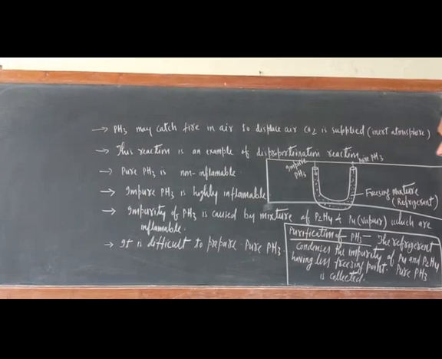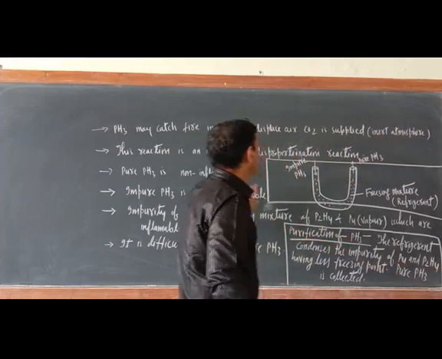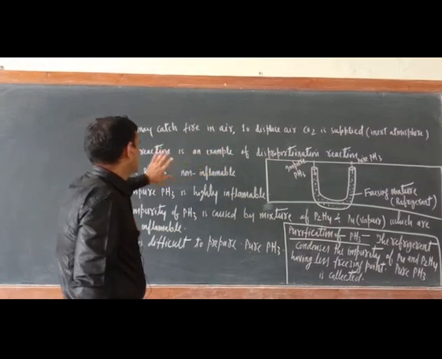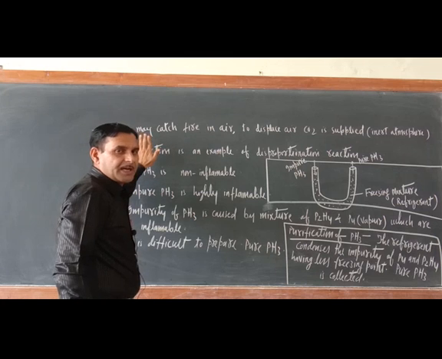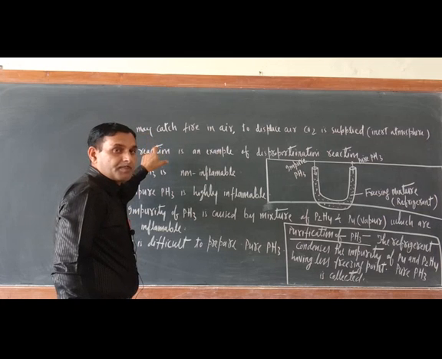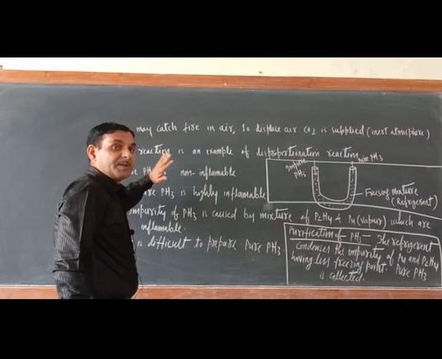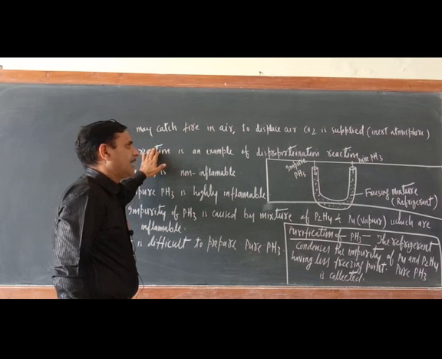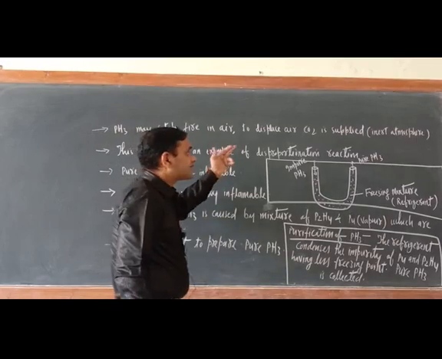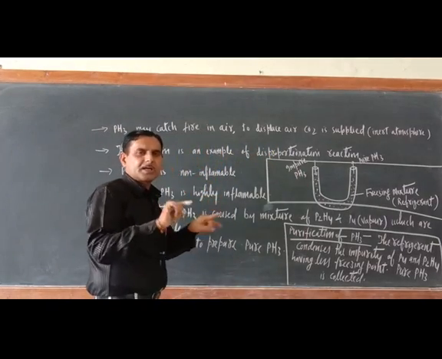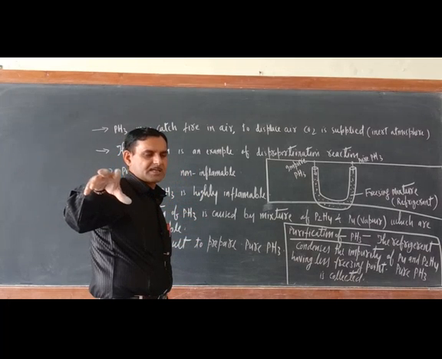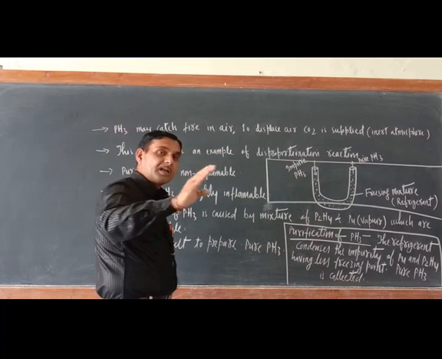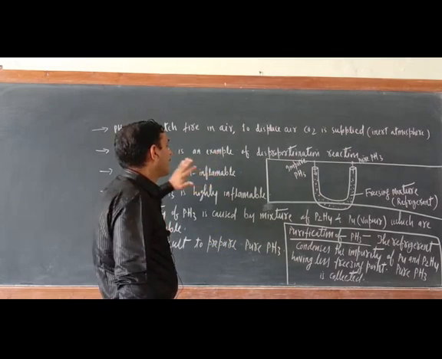PH3 may catch fire in air. To displace air, CO2 is supplied. Try to understand, this is in the laboratory preparation. When we prepare the PH3 in the laboratory, immediately PH3 may catch fire because PH3 is highly inflammable. So to displace air, CO2 is supplied. What is the function of CO2? CO2 creates an inert atmosphere. How? Because if CO2 is there, oxygen will not reach the PH3 and it will not burn.